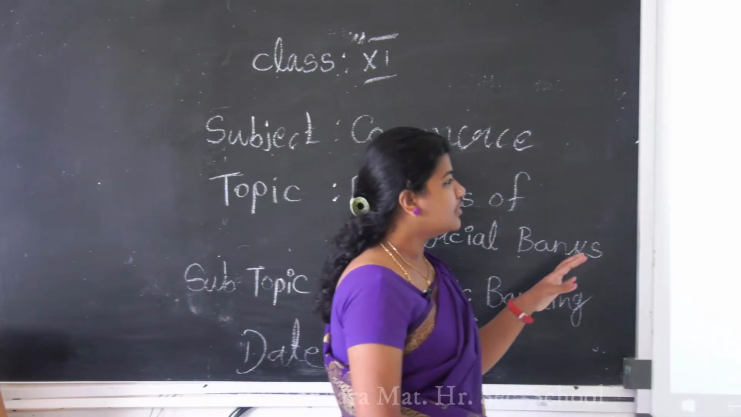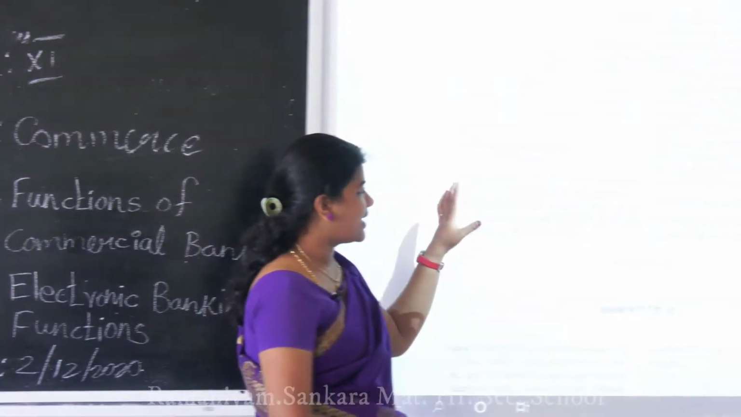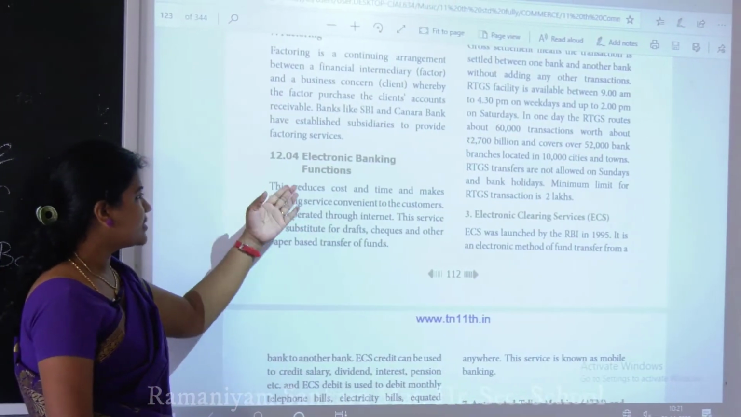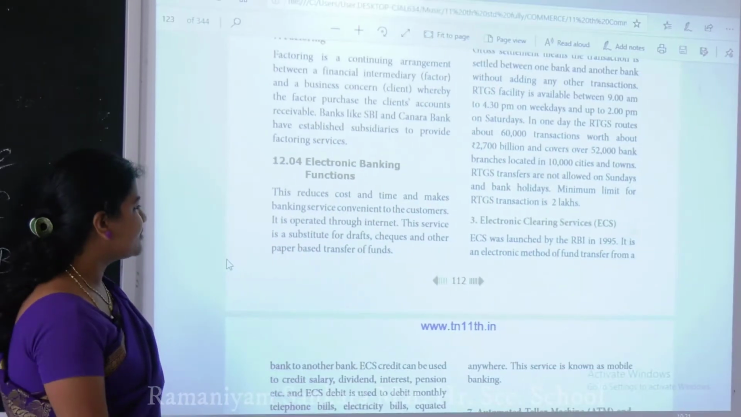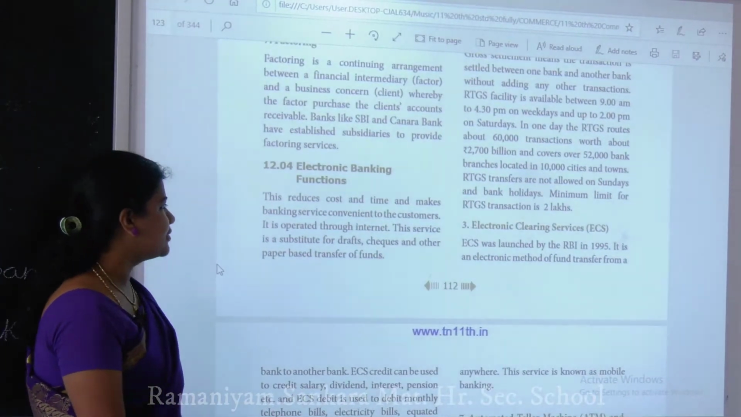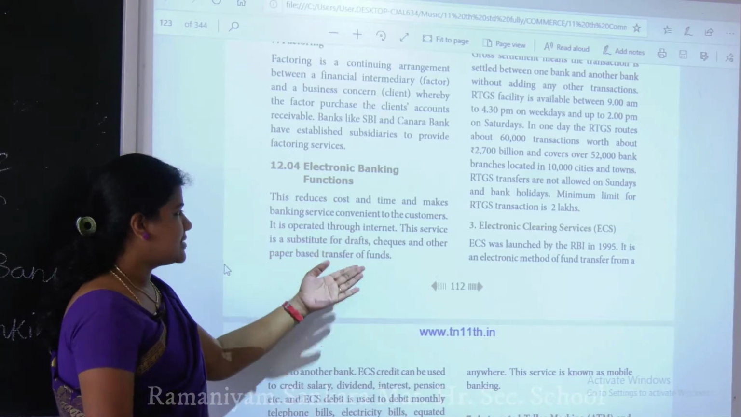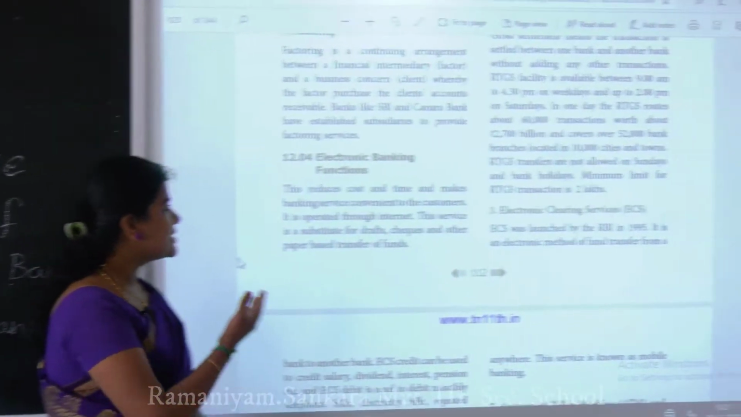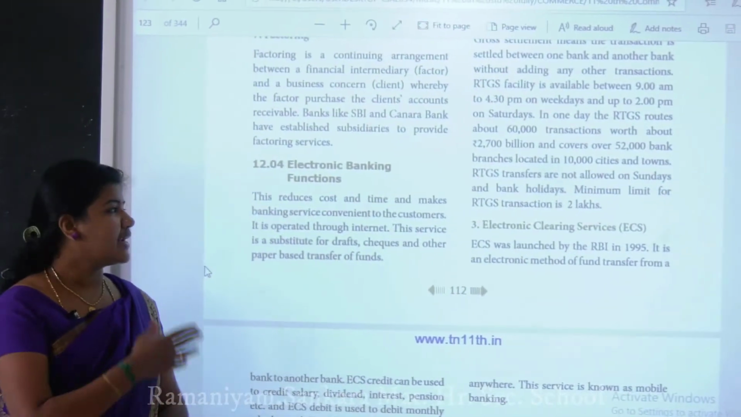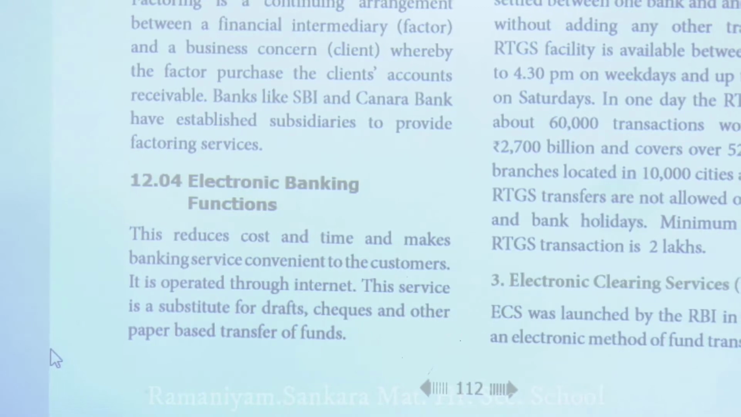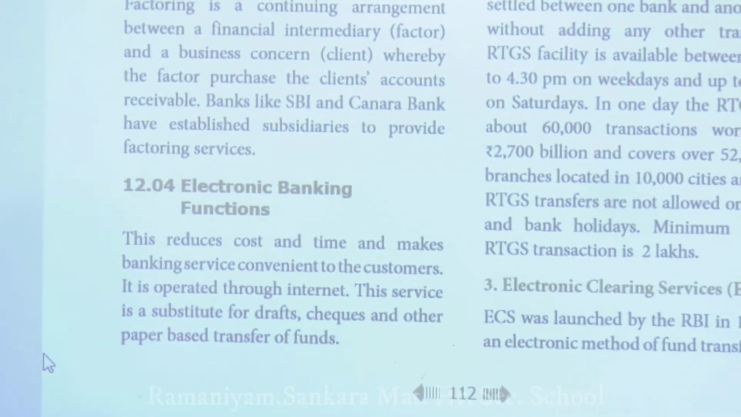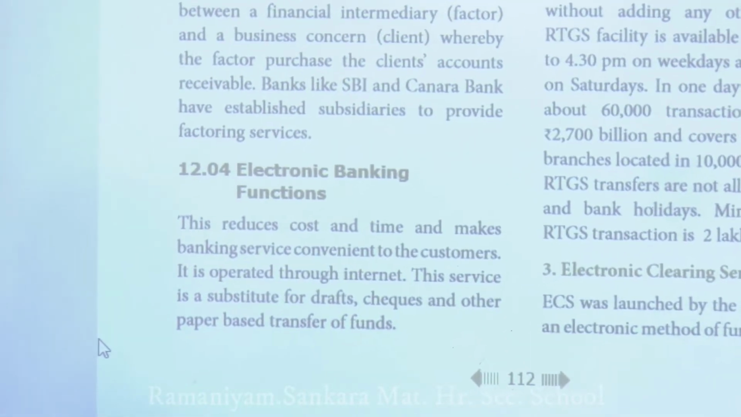Look at the smart board, already we saw lots of points here. Today we are going to see the electronic banking functions. This reduces cost and time and makes banking service convenient to the customers. Already you know, the electronic banking functions are things like Google Pay, PhonePe and net banking. All of these come under that.